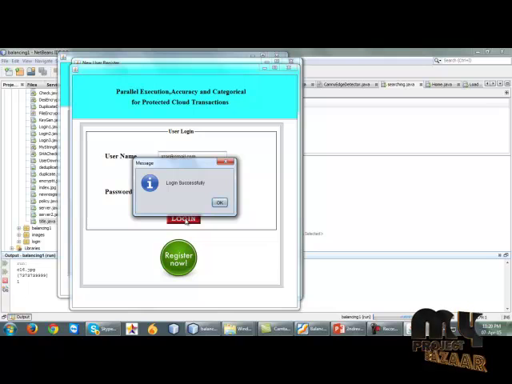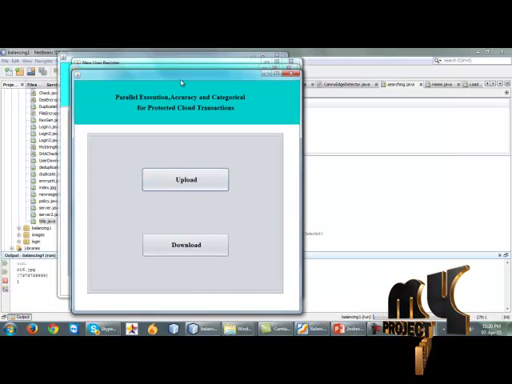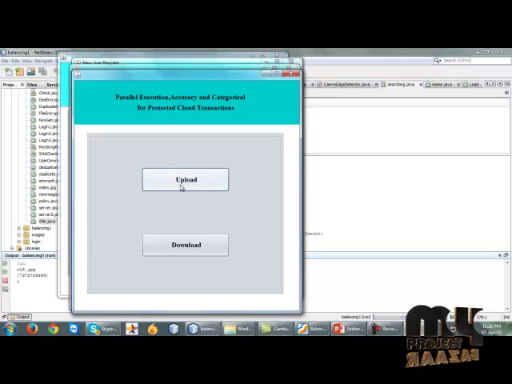The first level of authentication will be closed. Then we log in successfully. In the second level of authentication, we have to choose the cloud option, upload or download. The user will select the upload option.